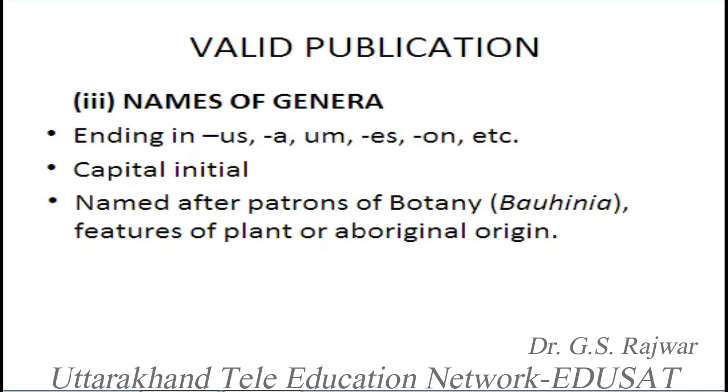We know Latin is the basic language for naming. So they are named after pioneers of our botany, for example, after Bauhin we have taken Bauhinia. It can be taken from a feature of a plant, from the place of its origin, or from the name of a person. It can be taken from any word, but that should be either in Latin or a Latinized form of another word. This is a very important aspect.